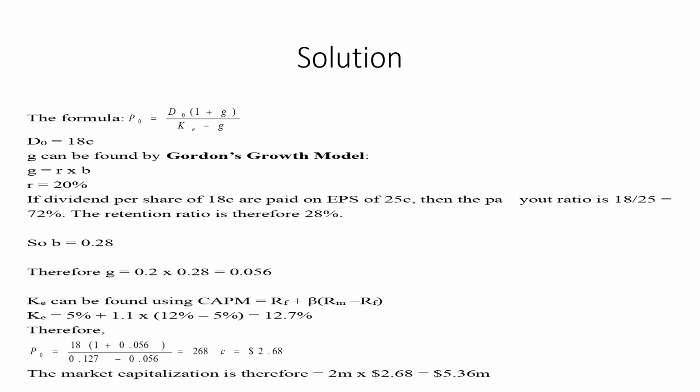Now we will put all the values in our constant growth formula. So 18 is your current dividend, and we grow it for one period, divided by 12.7% minus the growth, that is 5.6%. We will get 268 cents, which is actually $2.68. The market capitalization therefore would be 2 million multiplied by 2.68, that is 5.36 million.